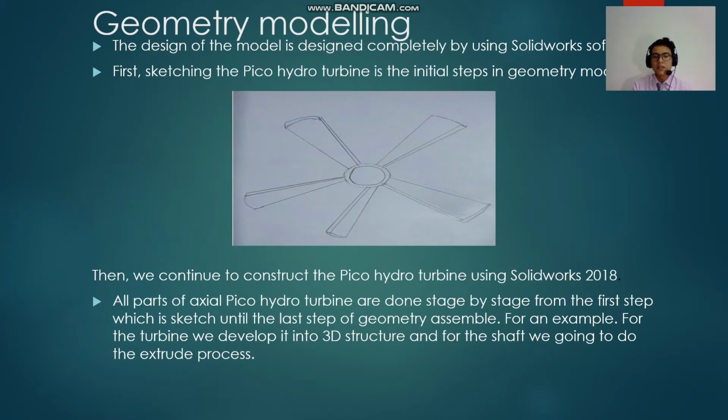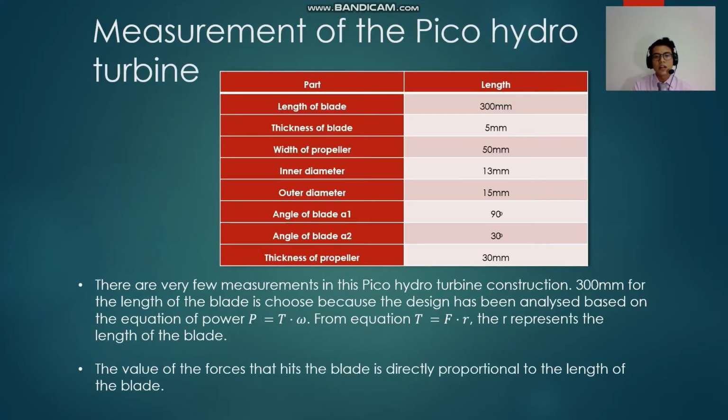For an example, for the turbine, we develop a 3D structure for the shaft and do an extrude process. Okay, for the measurement of the Pico hydro turbine, we can see the table that shows all the parts and the lengths of the turbine, from the length of the blade until the thickness of the propeller as stated.